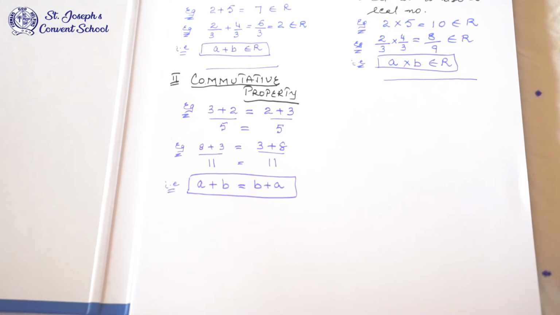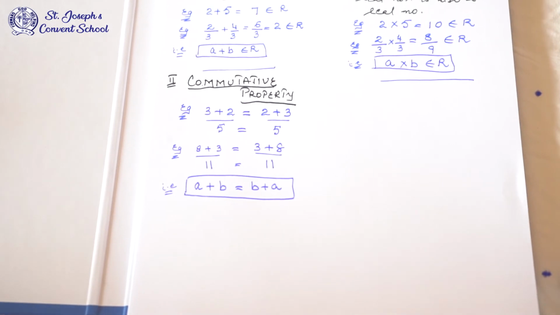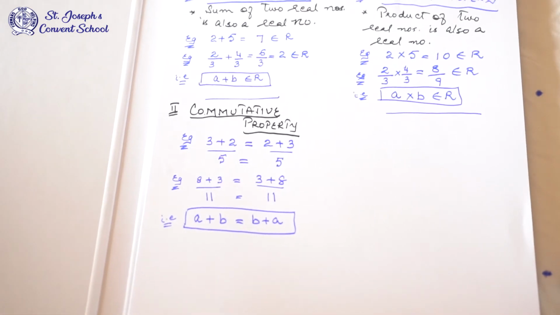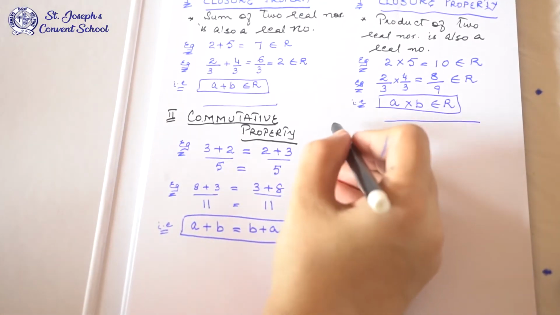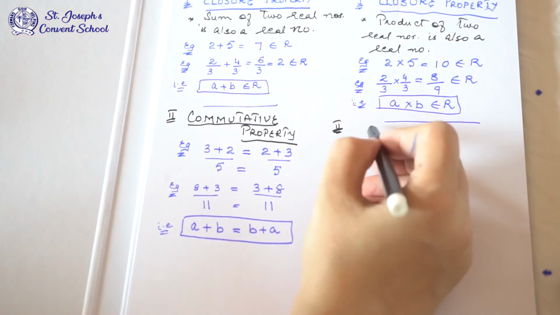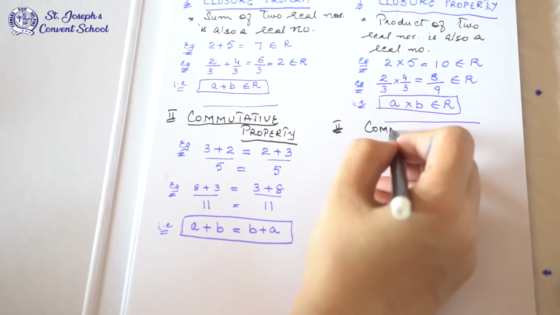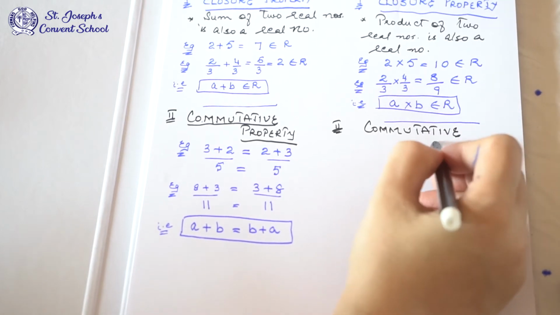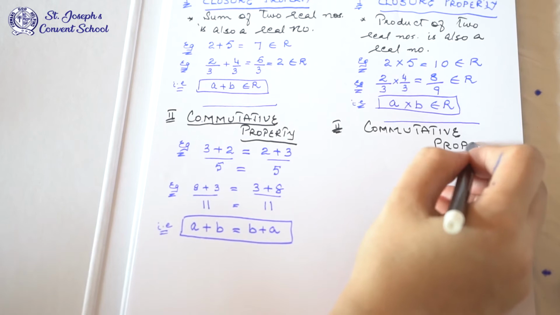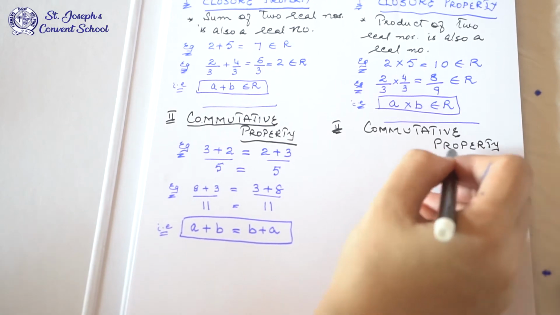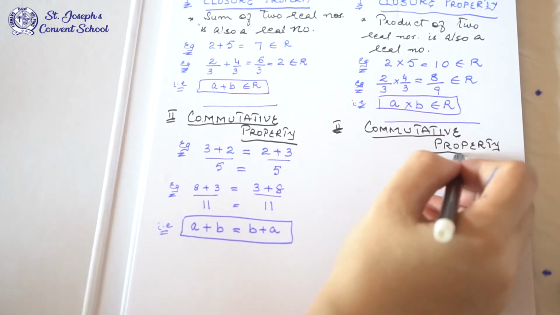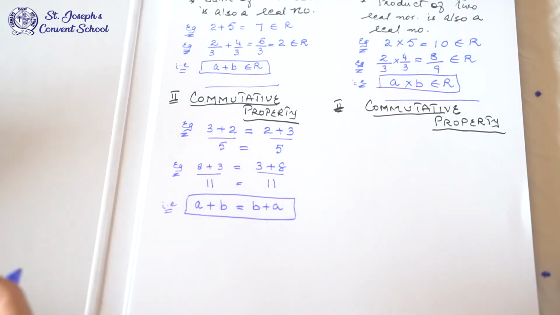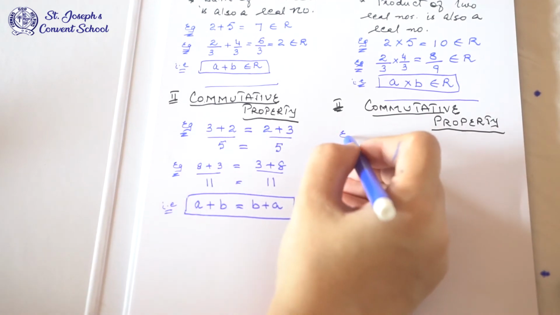Now the same property for multiplication. Now we are going to multiply the numbers. Instead of the plus sign we will write the multiplication sign. The same property goes for multiplication: the commutative property with respect to multiplication. We will multiply the numbers.